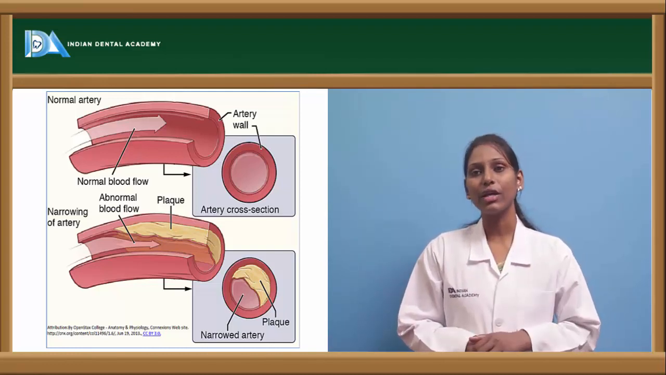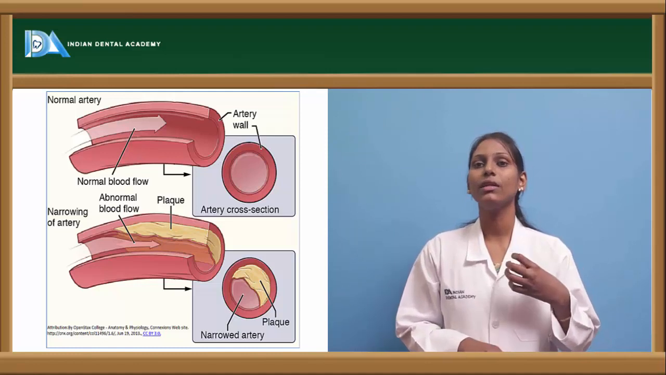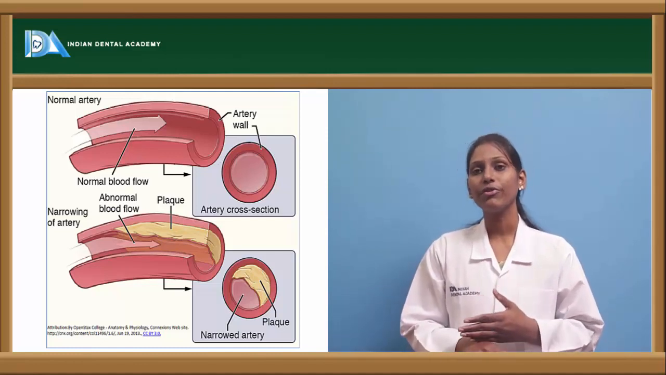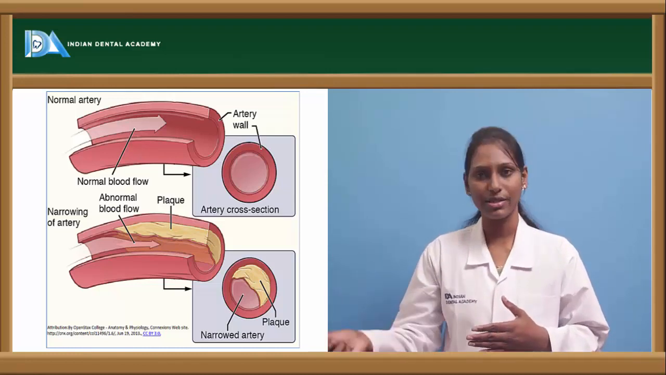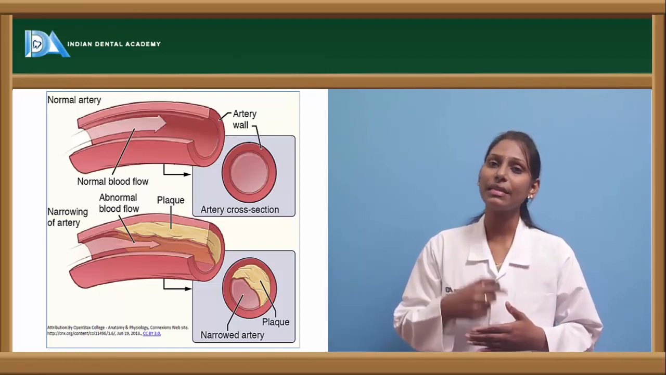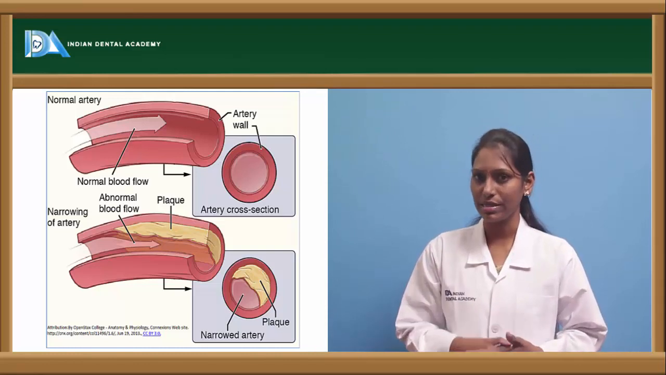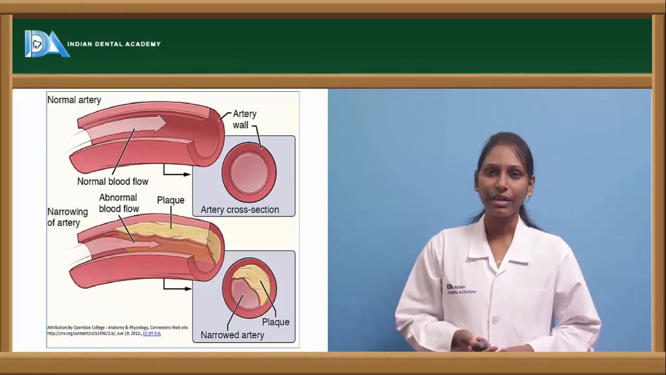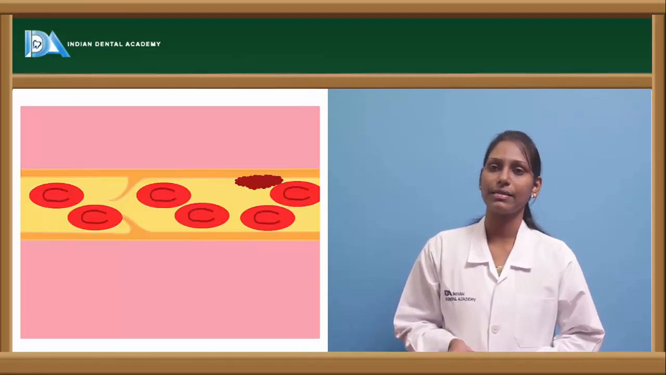So whenever there is a narrowed artery, the blood flows with a greater amount of pressure, and there will also be less perfusion to the adjacent tissue to which it has to be supplied. So whenever there is a decrease in the blood perfusion, it can lead to ischemia, and thus to ischemia-related diseases, and if it occurs in the heart, it is called ischemic heart disease.